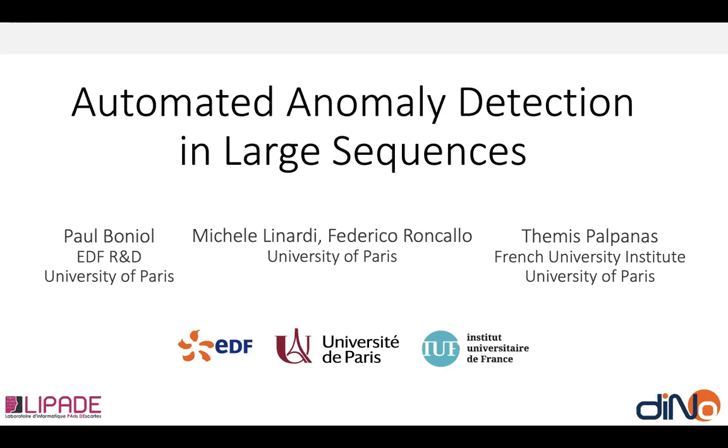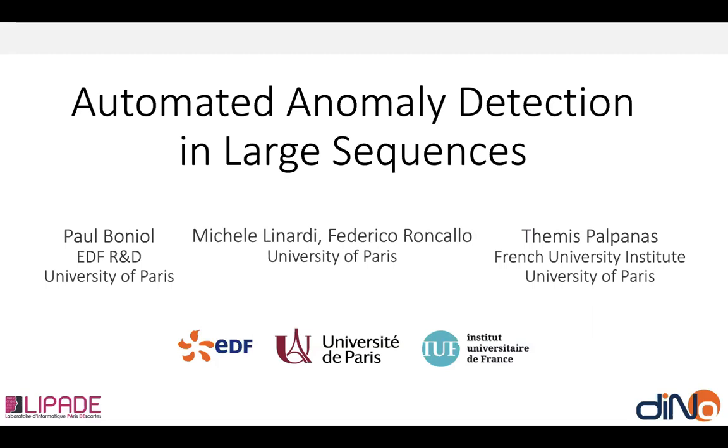Themis Palpanas. Our work is on unsupervised subsequence anomaly detection in large data series. We will first introduce the task and the problem definitions used by the state-of-the-art method for subsequence anomaly detection. We will then point out the shortcomings of these definitions, followed by the description of our approach, named NorM. We will conclude with an experimental analysis comparing our methods to the current state of the art.